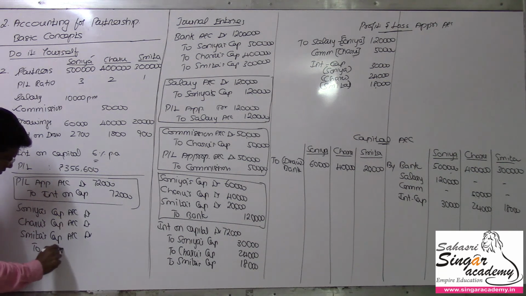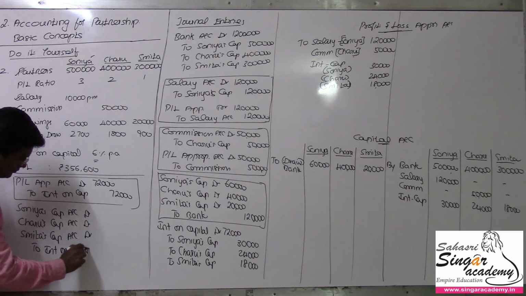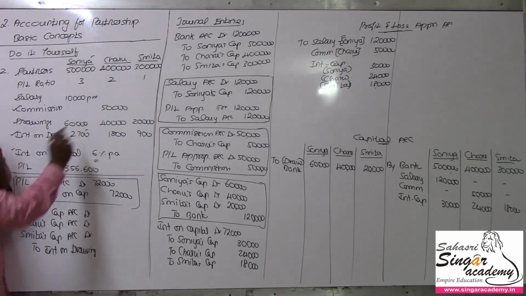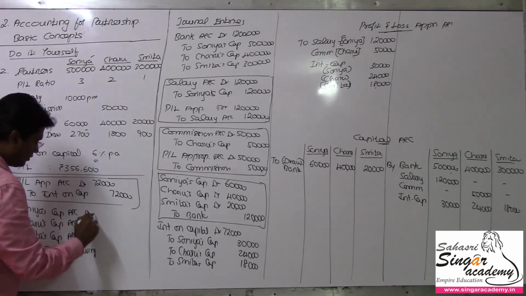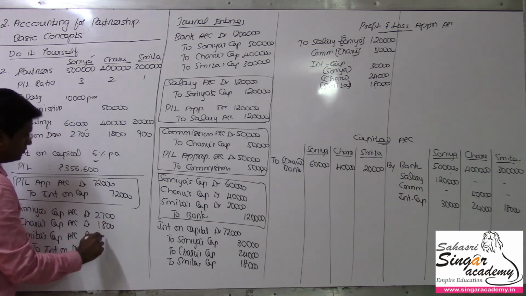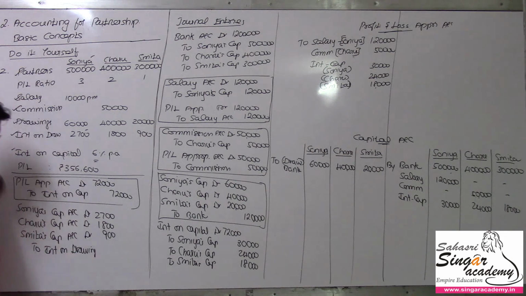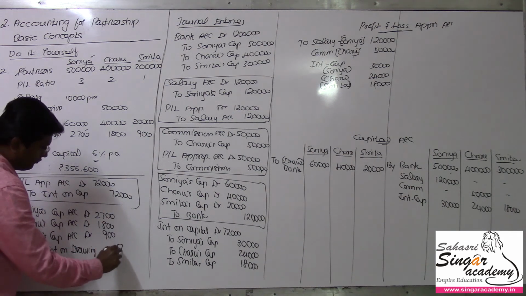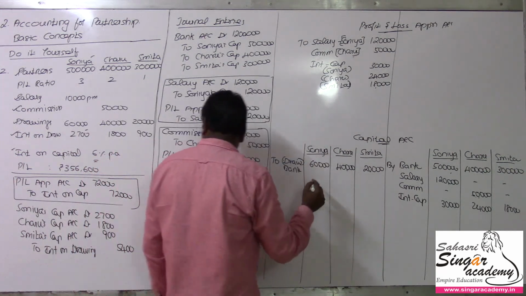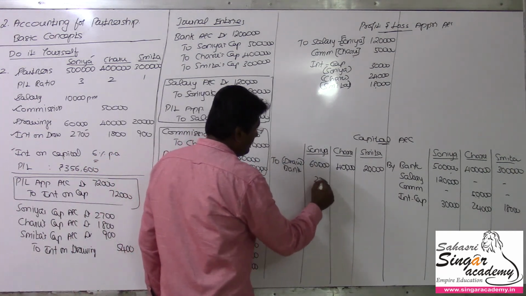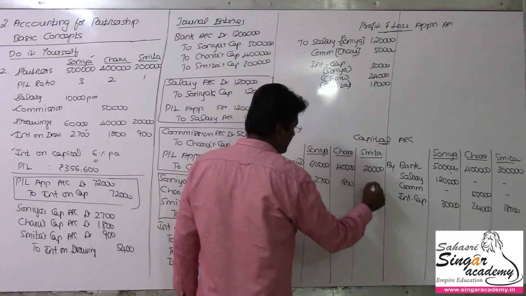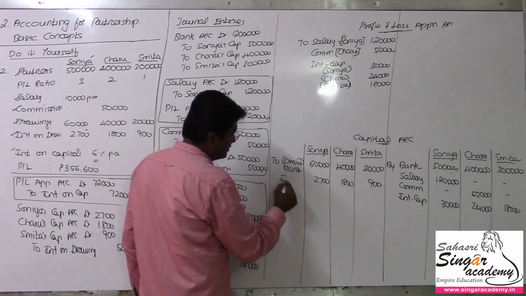The value is already given here, you need not calculate. So 2,700 for Sonia, 1,800 for Charu, 900 for Smita. Overall 5,400. I'll write here in their account it is going to be debited 2,700, 1,800 and finally 900, named as interest on drawings.